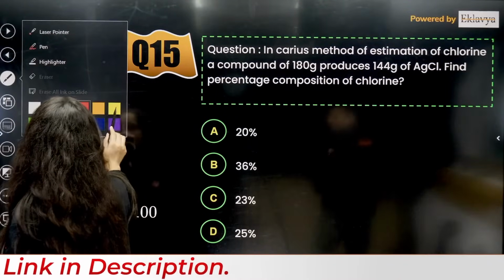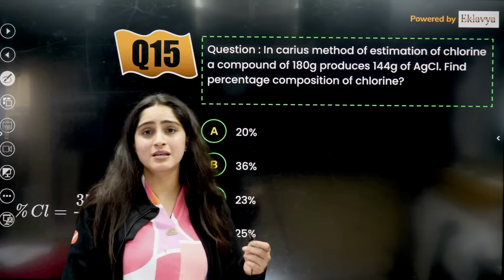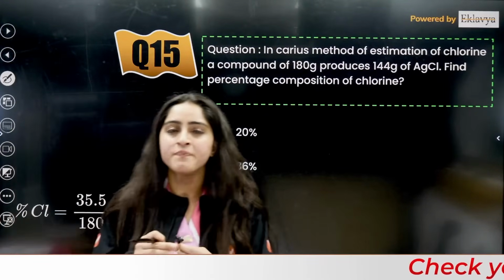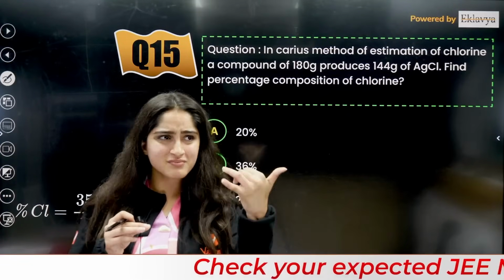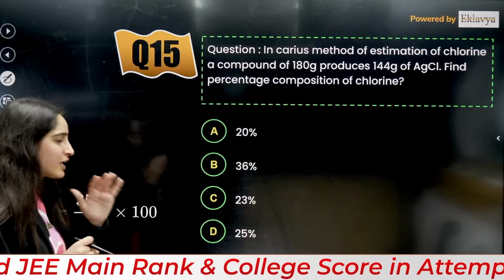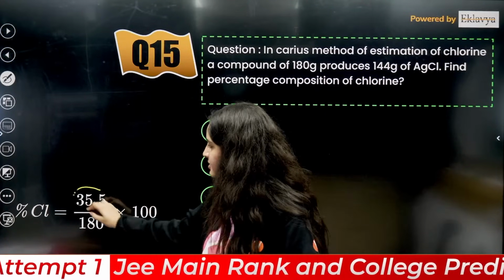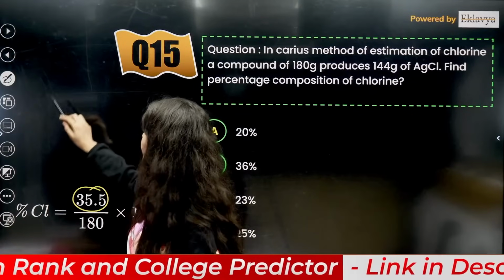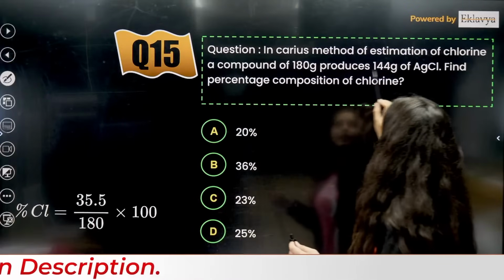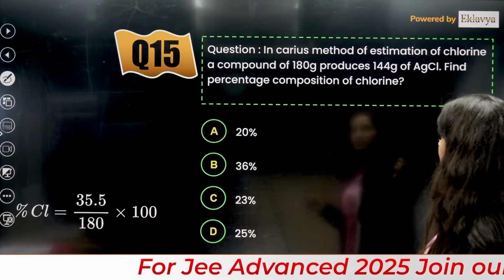Okay, so guys, let's do the other questions here. So here we have Carius method, so basically this is from qualitative and quantitative analysis, right? A very simple chapter. There you have Kjeldahl method, Dumas method, Carius method. So a direct formula it has. The direct formula is molar mass divided by, wait a minute, they are asking for chlorine, right? In the Carius method estimation of chlorine, a compound of 180 gram produces this much of AgCl, right?